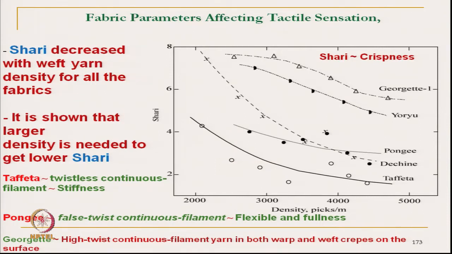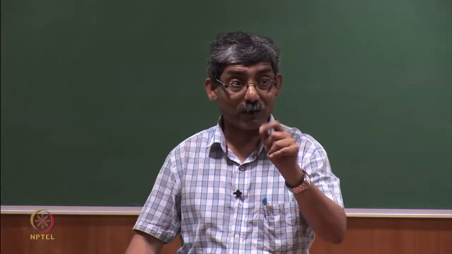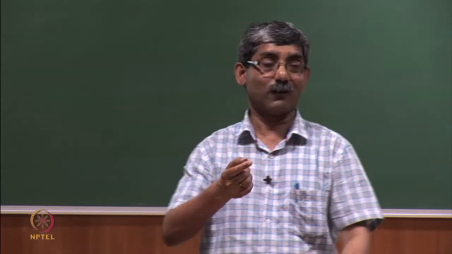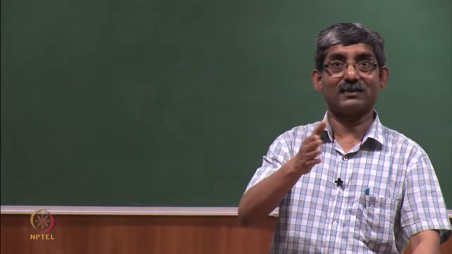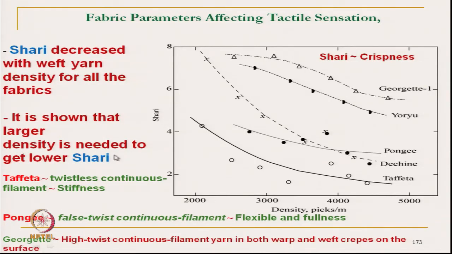Shari, it is a crispness. Crispness always is lost when we increase the fabric yarn density, because crispness, as we have discussed, is related with the stick-slip type of nature. So, it decreases. If the weave density is increased, the crispness of the fabric will be lost. So, if we want higher crispness, we have to use less weave density. The larger density is needed to get lower Shari value.